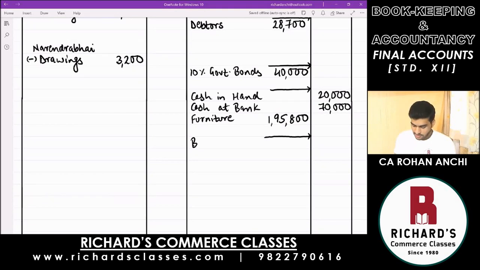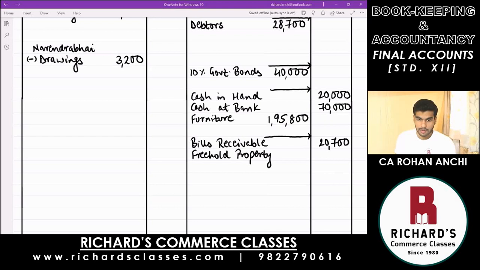Next is bills receivable, 20,700. And freehold property, 41,000.